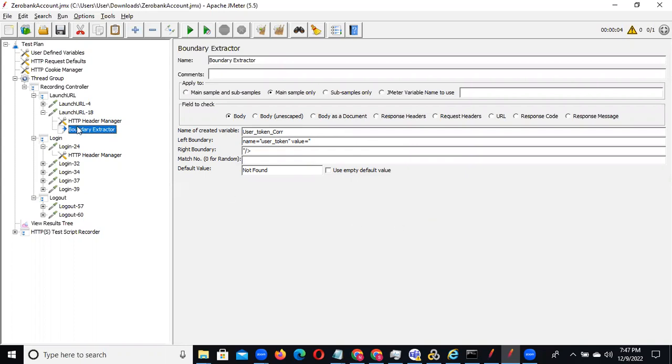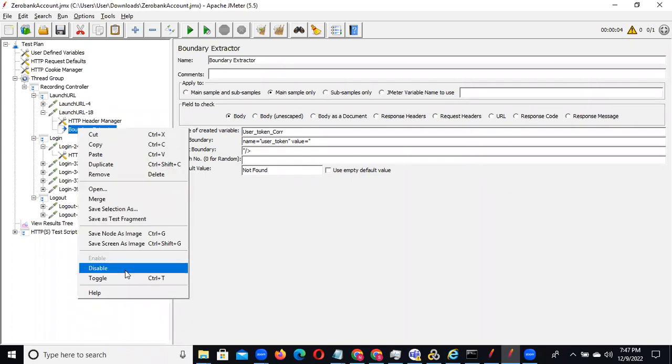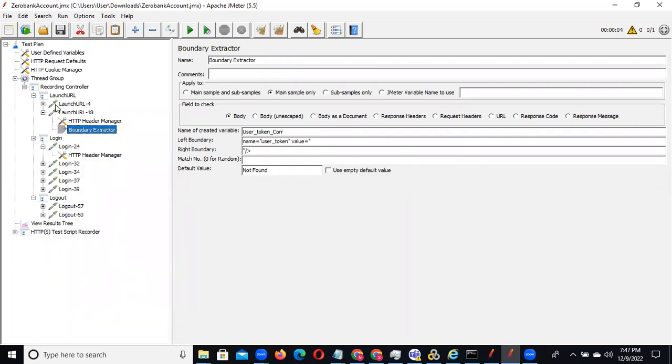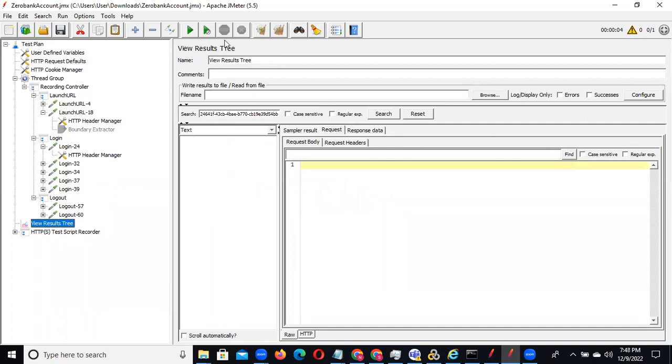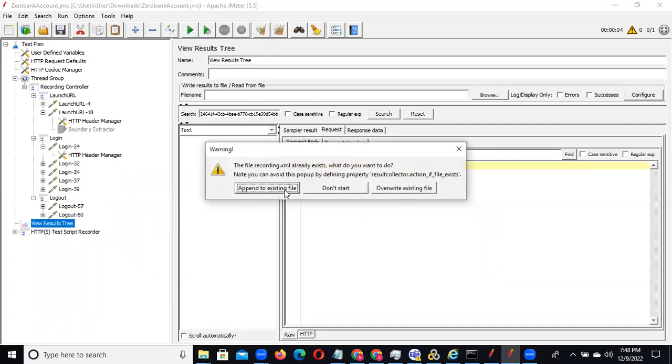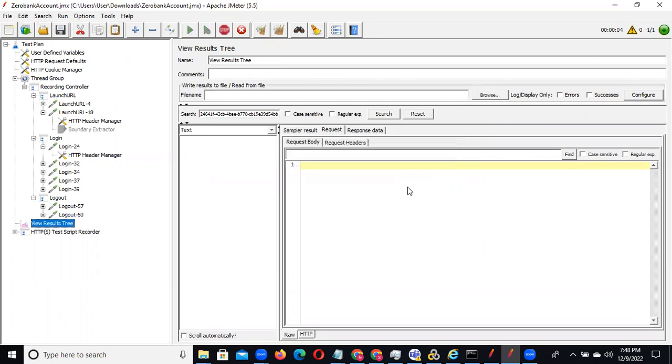Now again I will disable this and execute again. We'll clear this and execute again over the existing file. Okay, still, we replaced it, right?